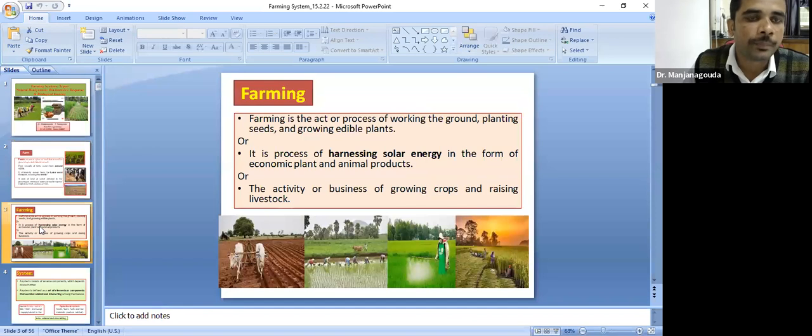Then what do you mean by farming? Farming is a process of harnessing solar energy in the form of economic plant and animal products. That is called farming. Farming is the activity or business of growing crops and raising livestock.